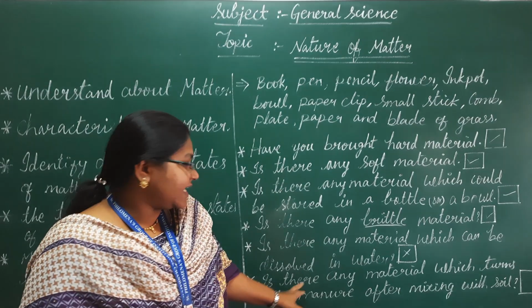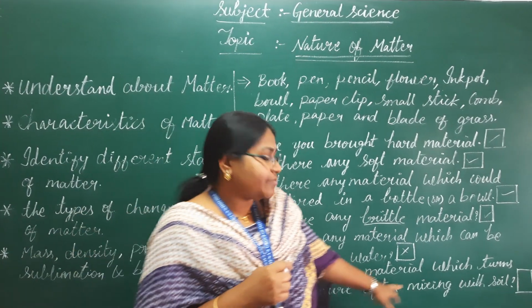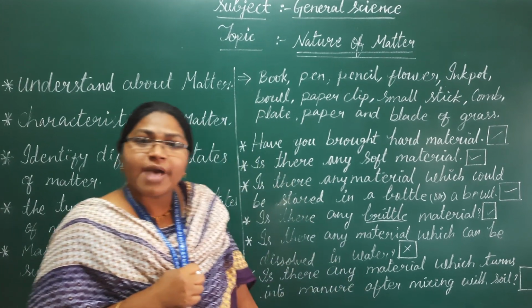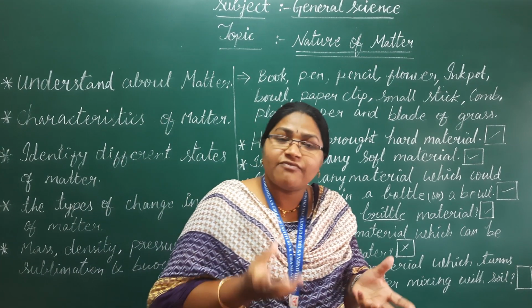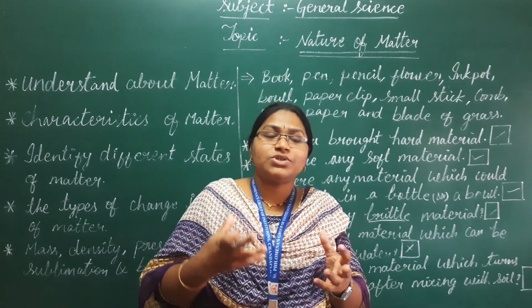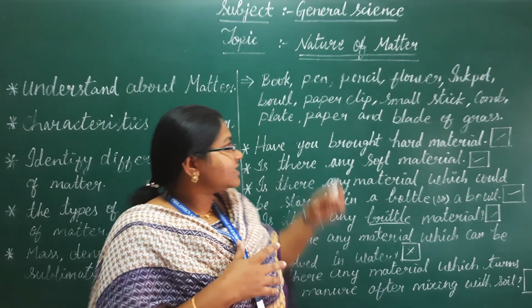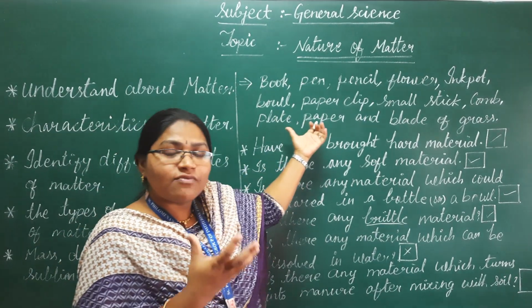Next question: is there any material which turns into manure after mixing with the soil? What do we mean by manure? Any organic matter, when you mix it with the soil, becomes compost, which is used for agriculture purposes. That is called manure. Is there such a material in what you have collected?